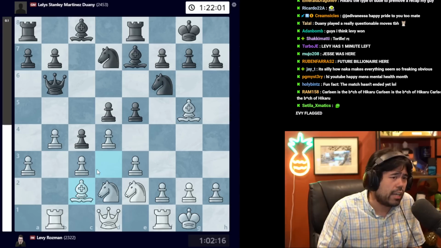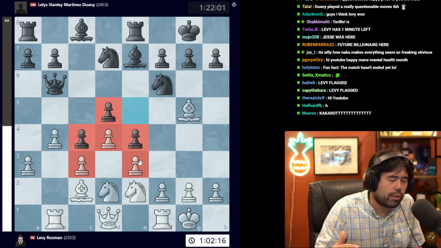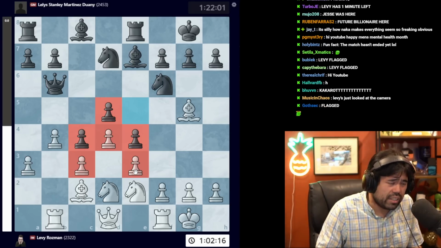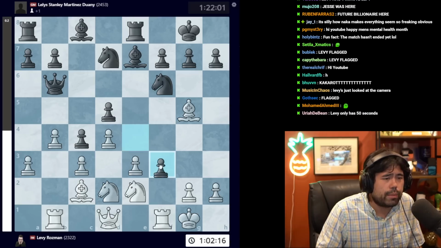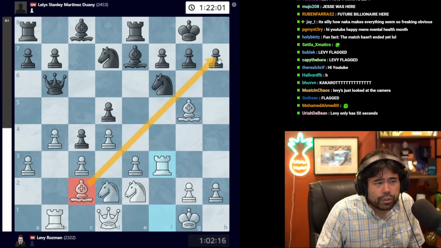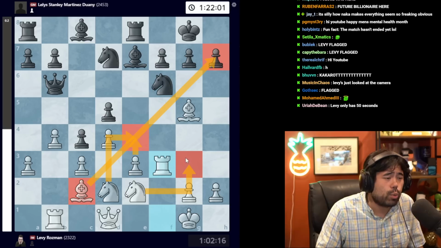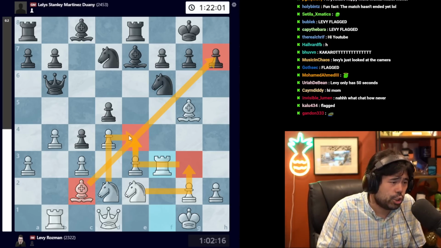Now the computer actually likes this move e4, completely slamming the door on any central pawn breaks temporarily. But after e4, I suspect the reason that Martinez didn't play this is he was worried about the move f3, because after f3 is played here, let's just say pawn takes pawn, rook takes, suddenly this long diagonal opens up for the bishop, and you worry about knight g3 as well as pawn to e4, and it simply looks very scary to play in this position.